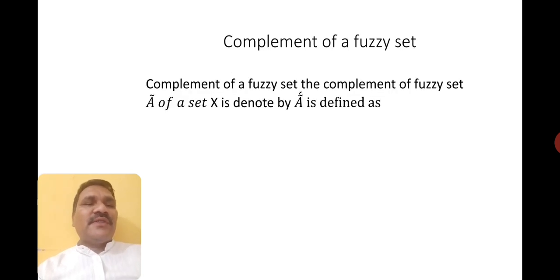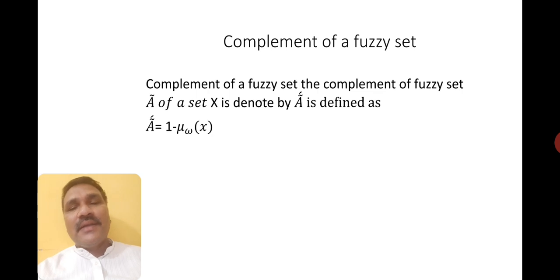Complement of a fuzzy set. The complement of a fuzzy set A of a set X is defined as: fuzzy set A complement is equal to 1 minus mu A of x. So you have to concentrate on what it is.